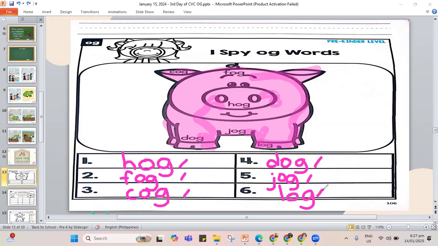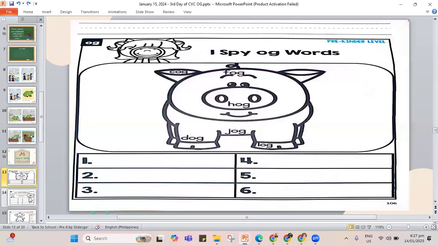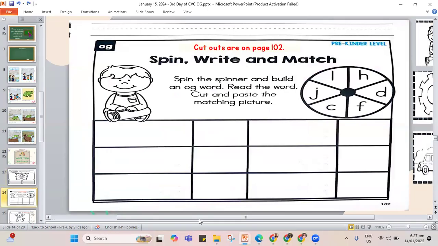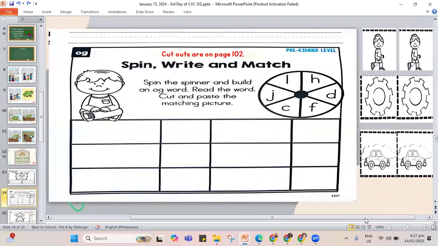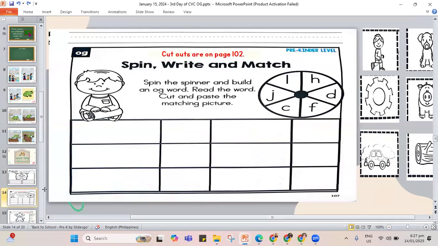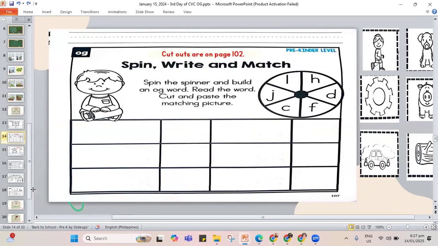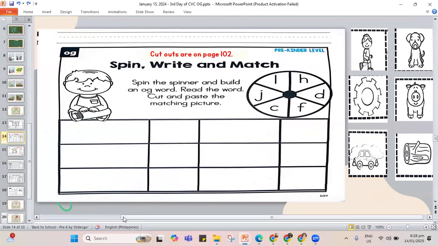Now, if you're not yet done with the work, you pause the video, play it again once you are done. Let's erase the writings on the screen. I'll jump to the next one. And that is to also do the spin and write and match. Now, from this work, let me move this one a little. Let me fix something. Let's write for our og word.